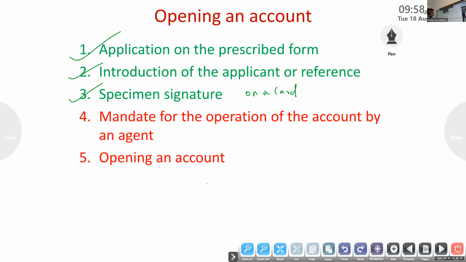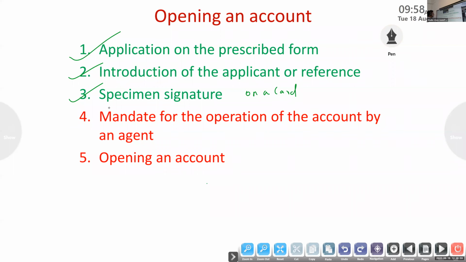To do that, they ask for your specimen signature at the time of opening the account. Then if you present a check or do any operations through the bank, they will compare your signature with this specimen signature. That is the specimen signature.